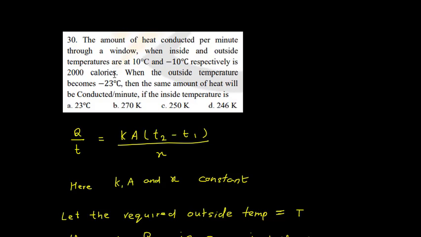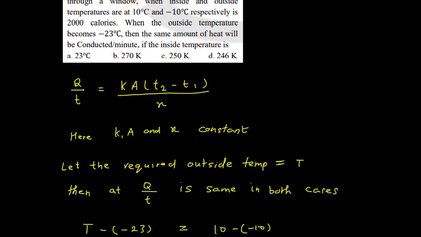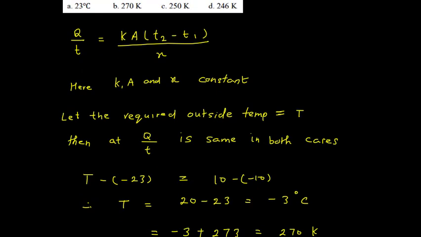Now the quantity of heat supplied per minute is the same in both the cases. So quantity of heat supplied is Q upon T, and the formula for Q upon T is K into A into T2 minus T1 upon X. Now here in this case the value of K is constant, A is constant, X is constant. So Q upon T is also constant. So then in that case, if we equate, we will get T minus of minus 23.